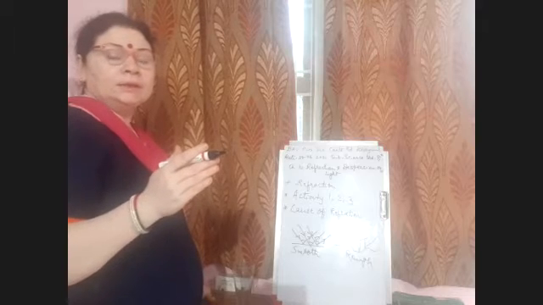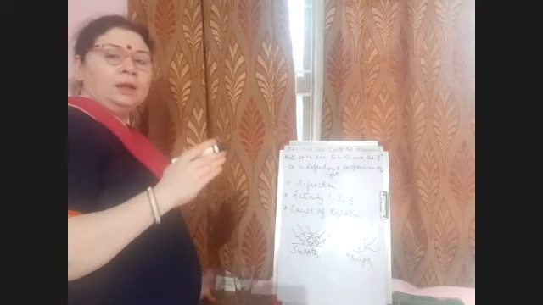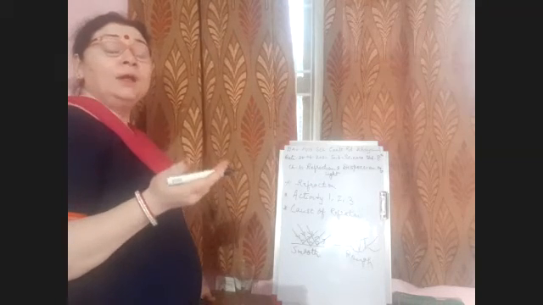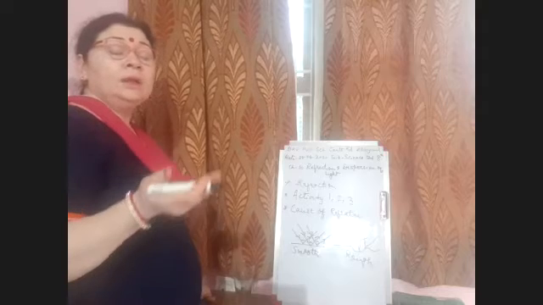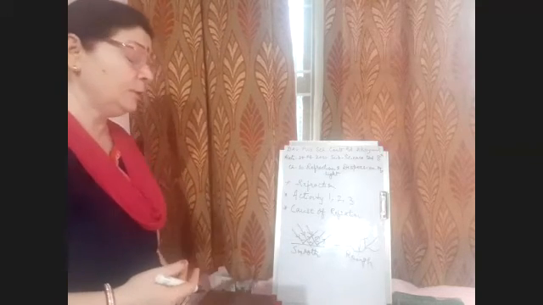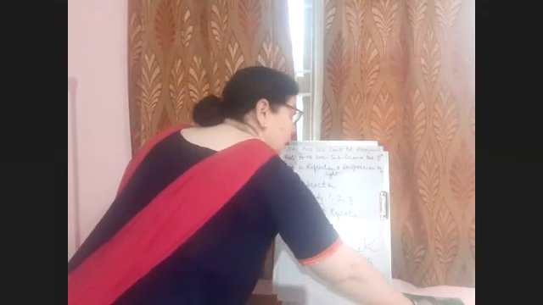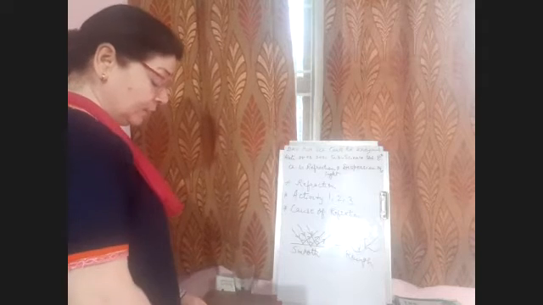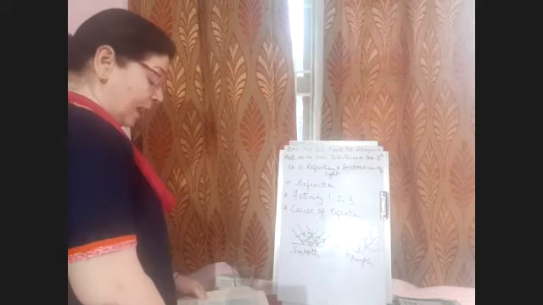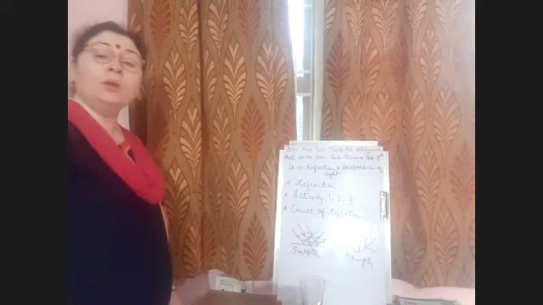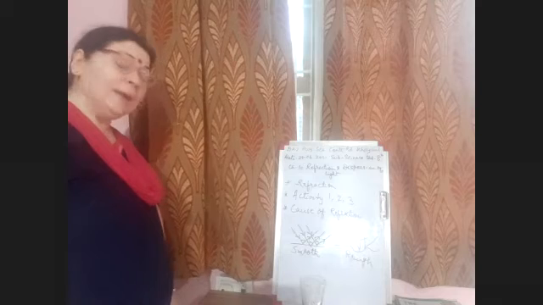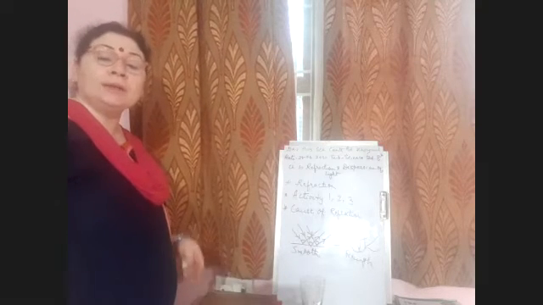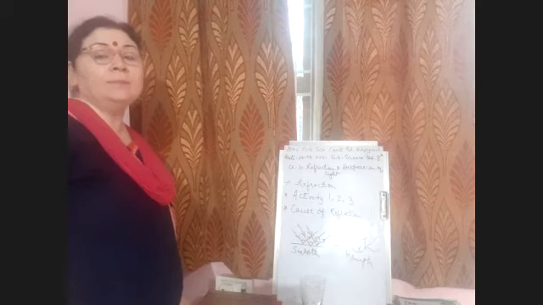And that will depend upon the density. If the light ray is passing from a rarer medium to a denser medium, then it will bend towards the normal. And if it is passing from a denser medium to a rarer medium, then it will go away from the normal. So this is the rule. Children, everything in physics or in science works according to a rule. And these are the two laws of refraction of light: if the light rays are passing from an optically rarer medium to a denser medium, then it bends towards the normal. And if it is passing from a denser medium to a rarer medium, then it will bend away from the normal.